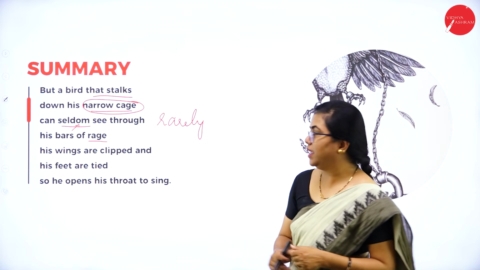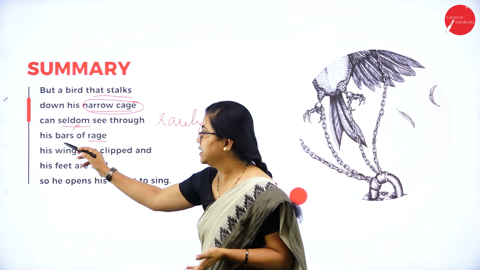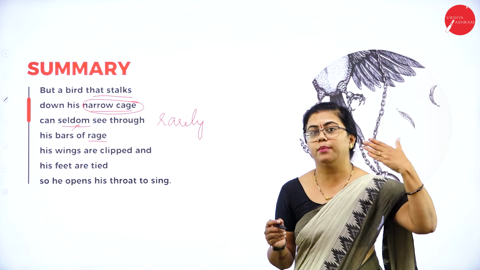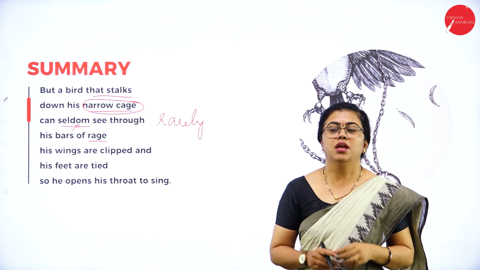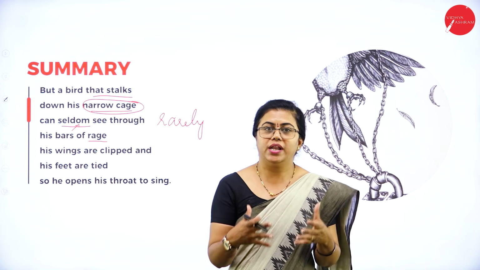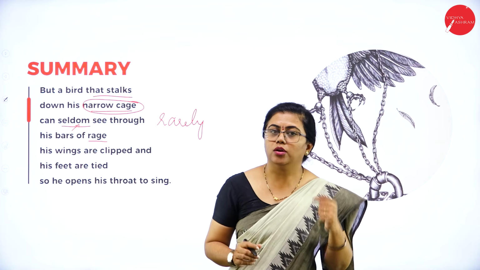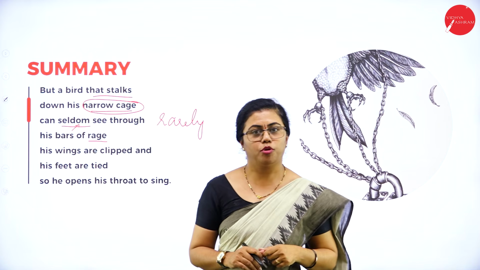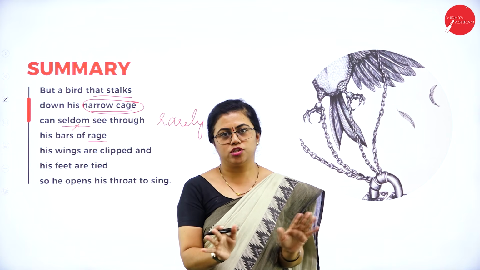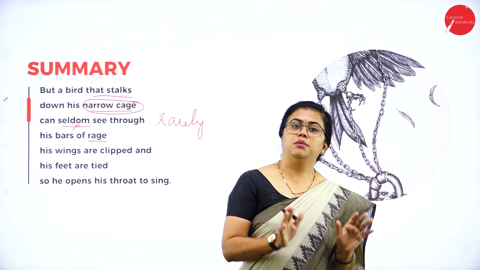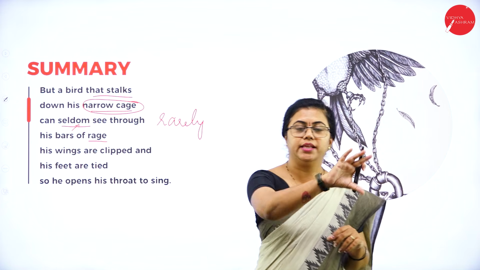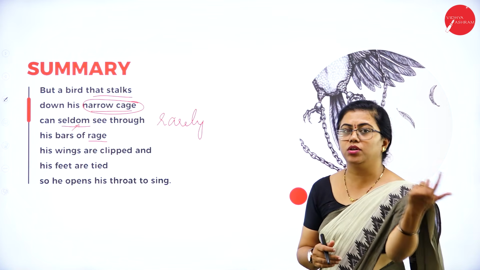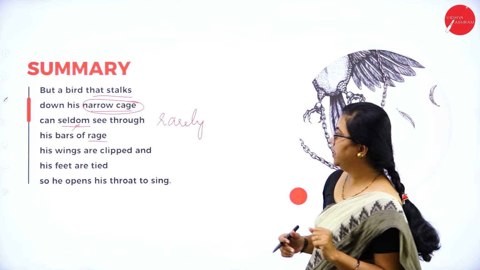That is what the poetess is telling here. So the bird is seldom able to see through the bars of rage. Means it is not able to go outside, it is not able to see outside the cage at all. What is restricted? Not only does it have a restricted area to move around, it also has a restricted area of sight. It is not able to see everywhere properly. So it is stationary, the cage also doesn't move here and there, so the bird is also not able to move here and there. It can only see the few things that are around it. So here the poetess is talking about the things which the bird can see outside the cage.